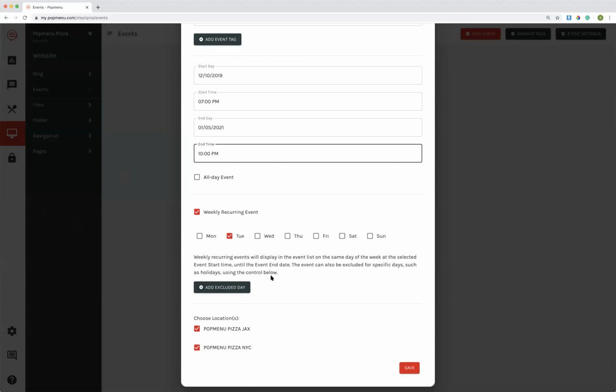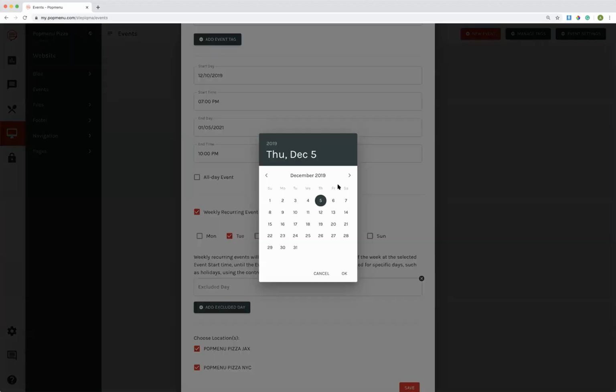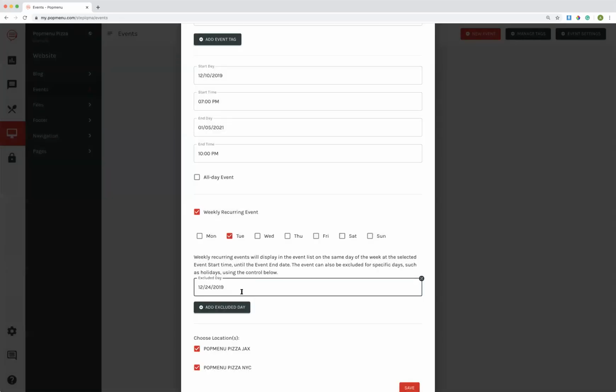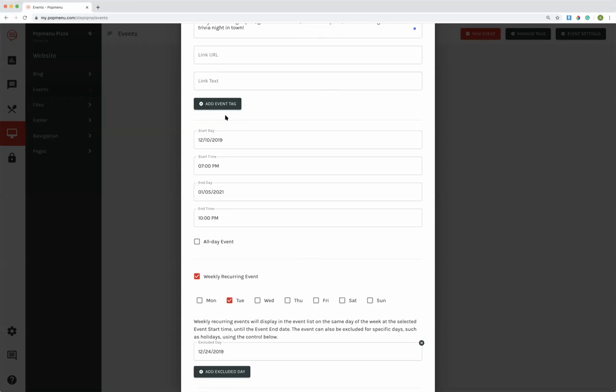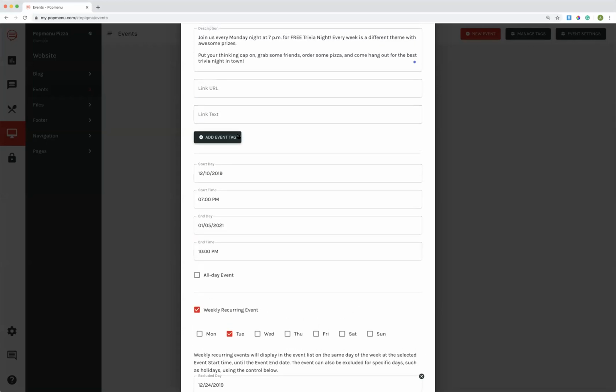So we can also add excluded days. So maybe this event isn't happening the Tuesday of Christmas Eve. So we can add that excluded day. So this event will not show up on this week specifically. And you can add multiple excluded days. If you have more than one location, you will be able to select the location that you want to add the event for. So for this example right now, I'm going to keep both locations checked. And when we talk about the event tags, maybe one of the ways that we want to split up our events is by different locations.